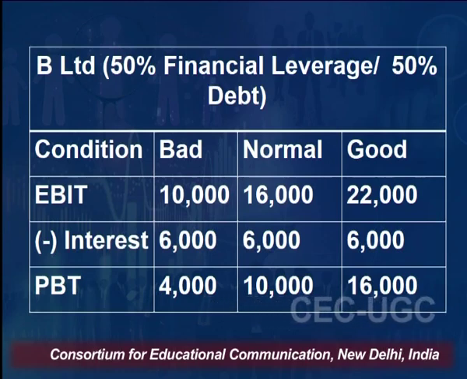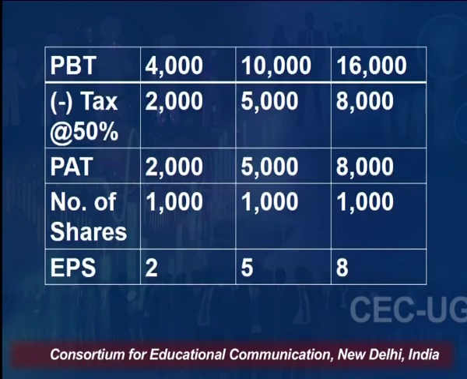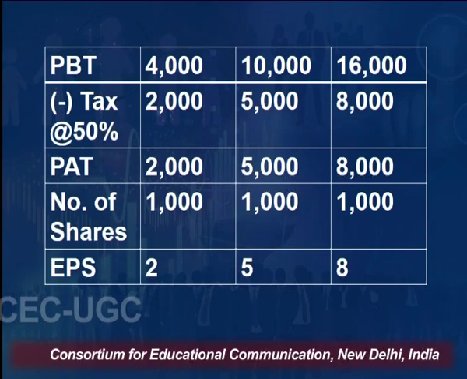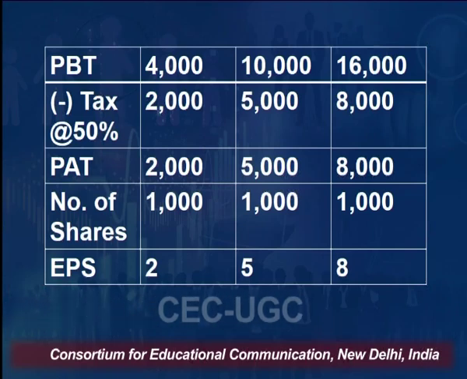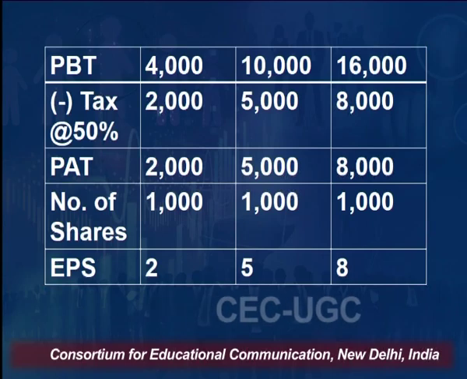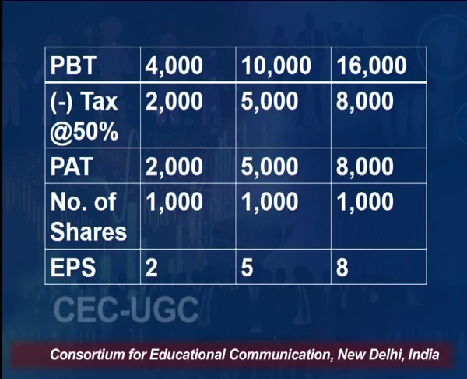We will get profit before tax after deducting interest from EBIT, which is 4,000 in bad situation, 10,000 in normal situation and 16,000 in good situation. From profit before tax, we have to deduct tax, which is 50%. So, 2,000, 5,000 and 8,000 under three circumstances. We will get the value of profit after tax, which is 2,000, 5,000 and 8,000 in the three situations.